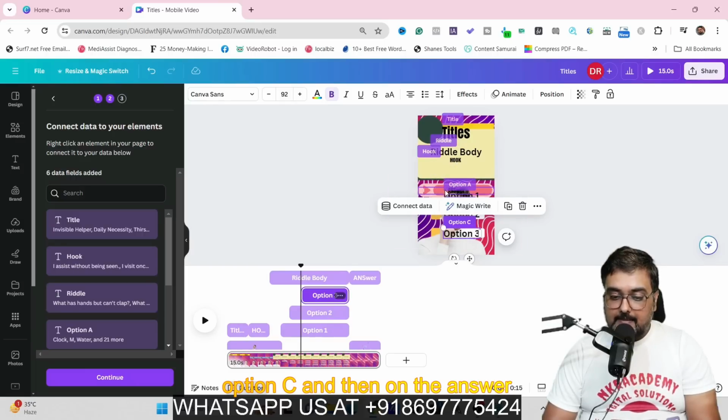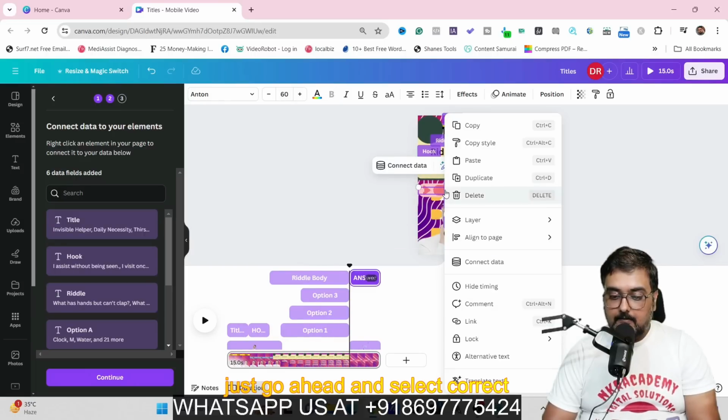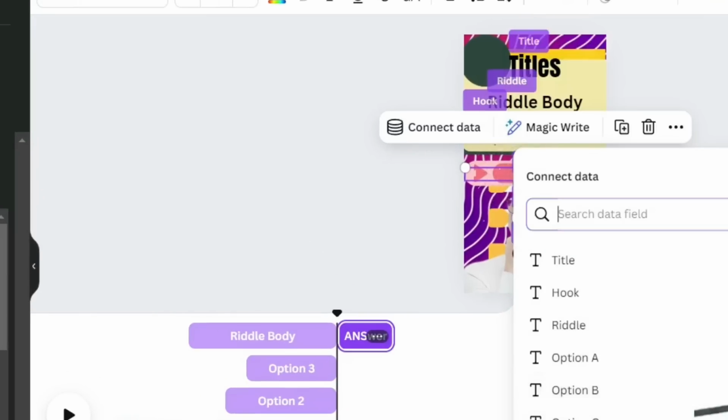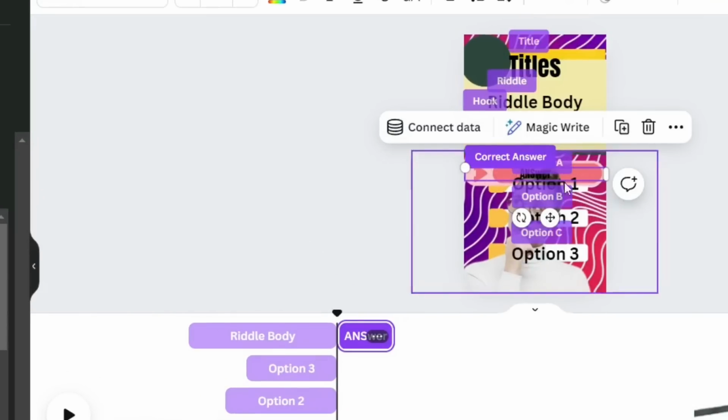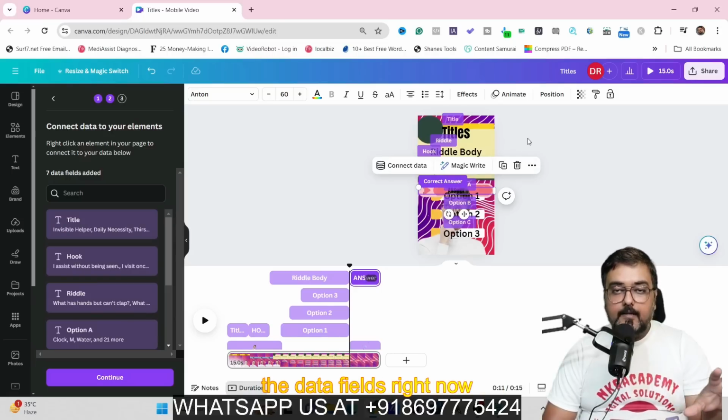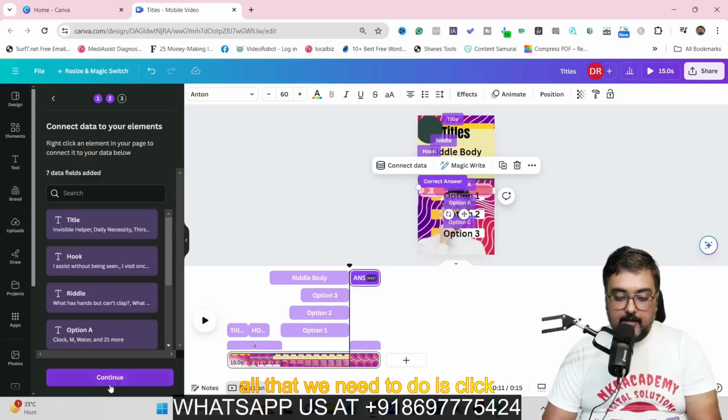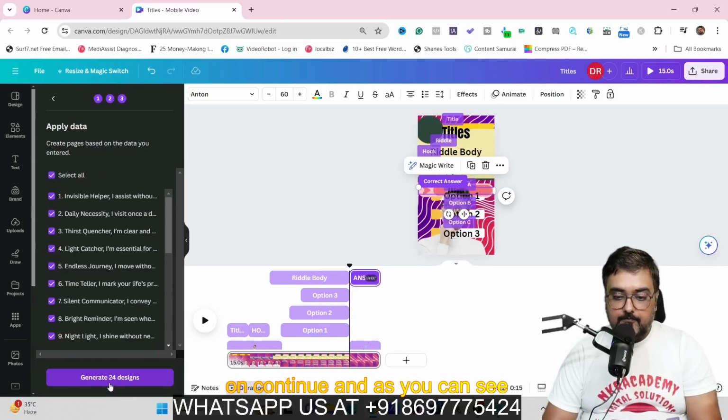And then on the answer, just go ahead and select correct answers. So this has been done. So we have actually mapped all the data fields, right? Now, once this is done, all that we need to do is click on continue.